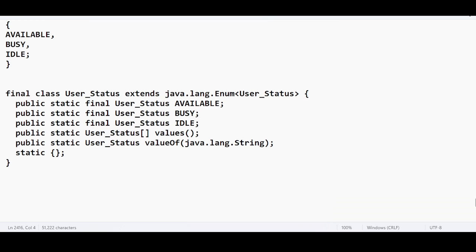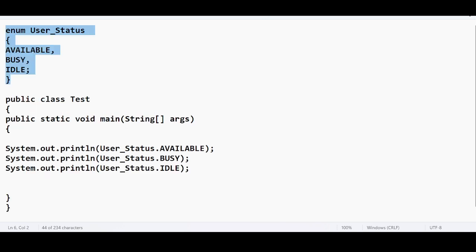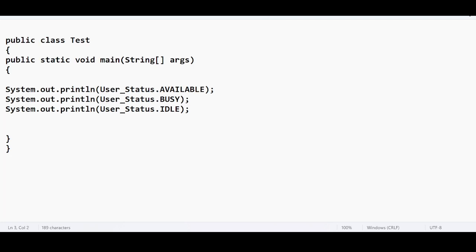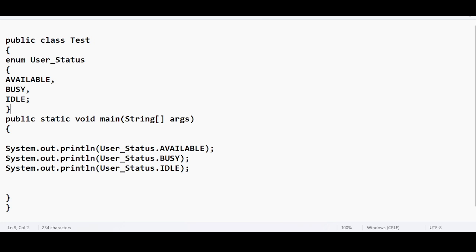These are some internal things, we will understand this later. These are the values of the method, values is one of the methods, right? Now the question is, this is the enum class, and it has been declared outside. Can I declare this enum type inside the class?